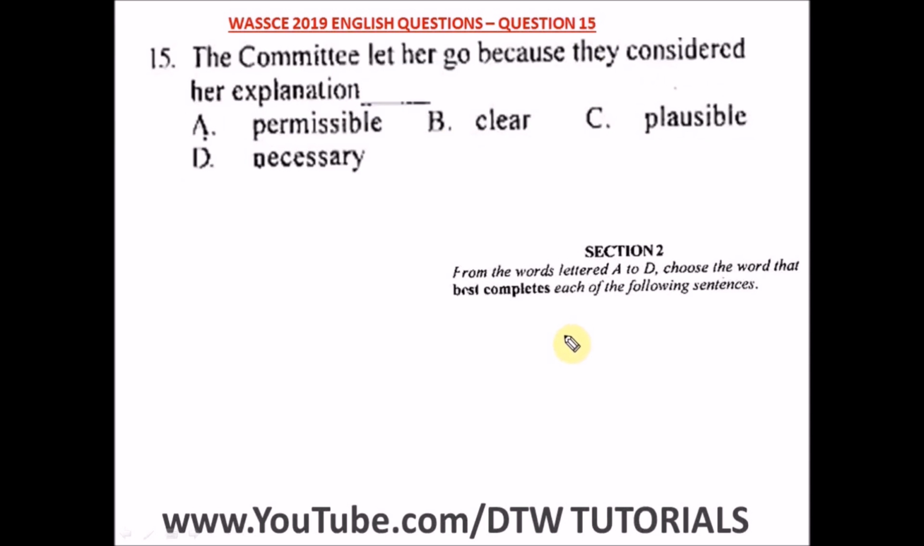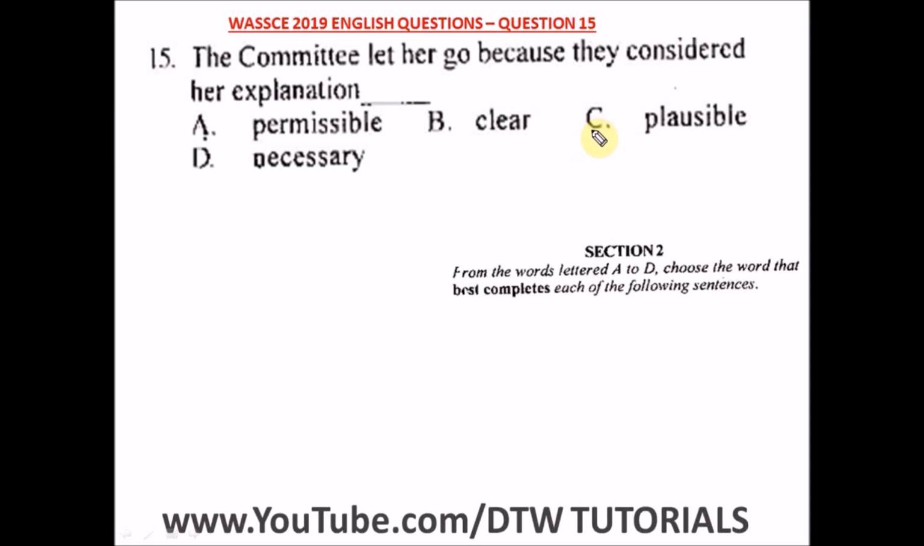Question 15 of the WASSCE 2019 English past question, that's your WAEC English exam. It says the committee let her go because they considered her explanation dash. We're looking for the best word that would complete this sentence. A says permissible, that's allowable. We're looking at a committee here. B says clear, that's understandable. C says plausible. Plausible means believable. When you talk about plausible, it means someone explains something and it is believable.